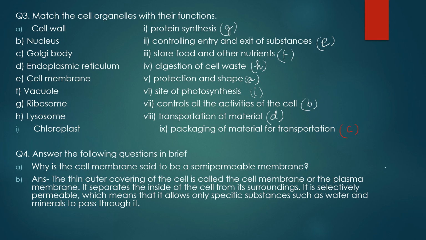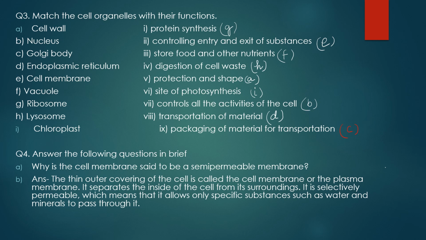So whether it is a plant cell or an animal cell, in both cases the cell membrane is semi-permeable, or we can say it is selectively permeable in nature. It allows only selective materials to pass through it, whether they want to enter or go outside the cell. So let's see what will be the correct answer for this.